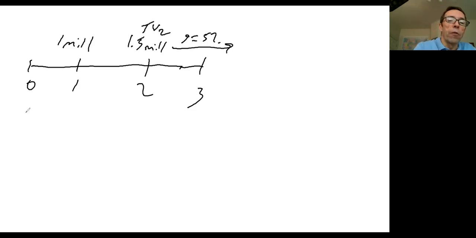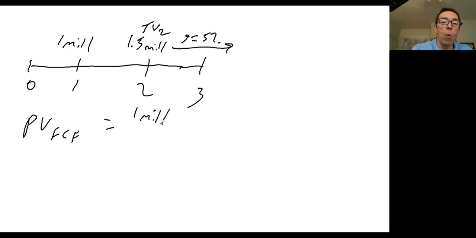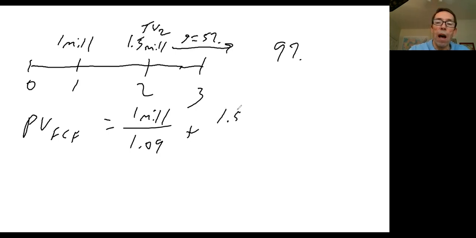So we are therefore going to say the present value of the free cash flow is going to be equal to this $1 million divided by 1 plus R. And I haven't said what R is yet. R is our required rate of return again, and that's going to be 9% is what we're going to use here. So it's 1 million divided by 1.09 plus, now we get this 1.5 million up here at time 2. We've got to discount it back to time 0. So it's going to be 1.5 million divided by 1.09 squared.